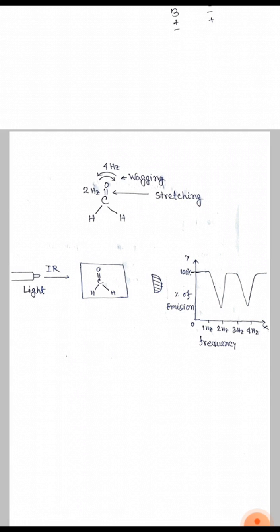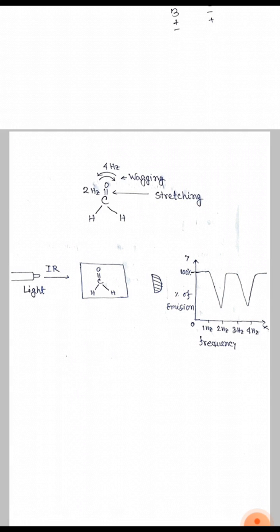If we put 1 Hz frequency light, we see no influence, and all the light reaches the detector. It means 100% transmission. If the detector is connected to a computer, we get a graph. For 1 Hz frequency we get a flat line.